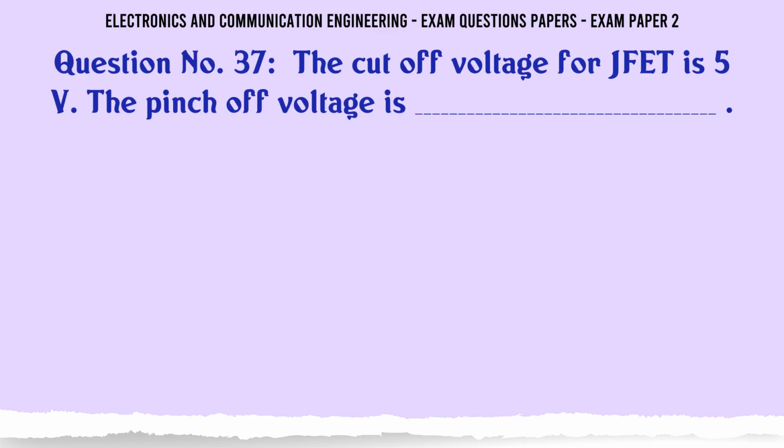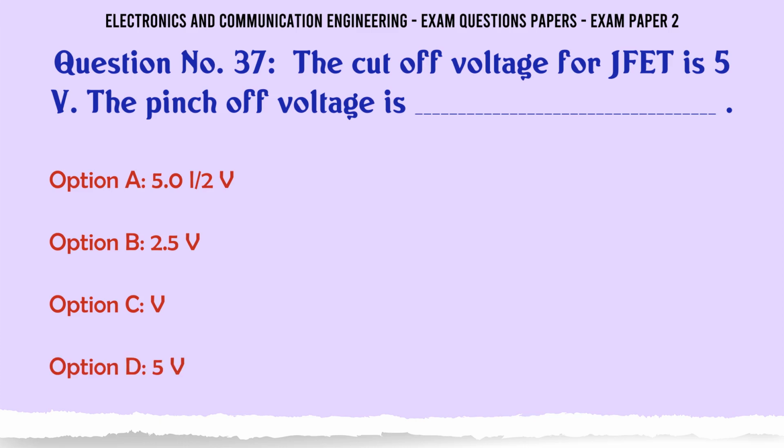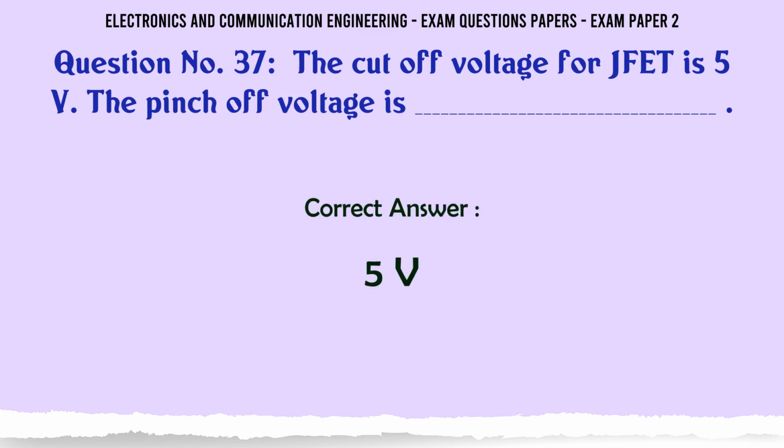The cut-off voltage for a JFET is 5 V. The pinch-off voltage is A: 5.0 V, B: 2.5 V, C: 0 V, D: 5 V. The correct answer is 5 V.